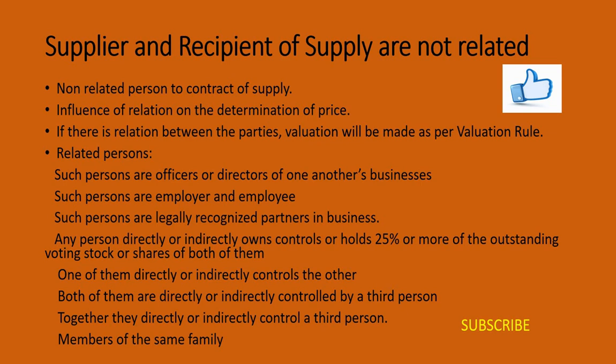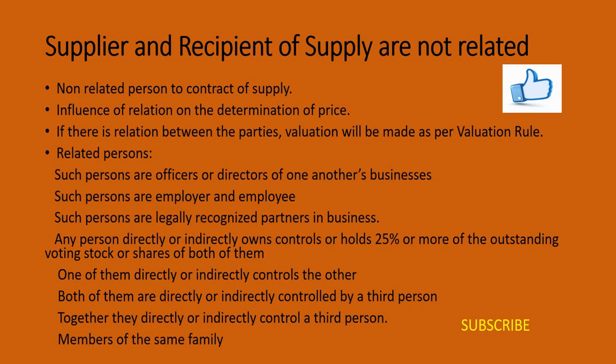Ravi Limited is said to control both the companies here, that is Vishu and Ganesh Limited. In such case, Vishu Limited and Ganesh Limited are related persons.